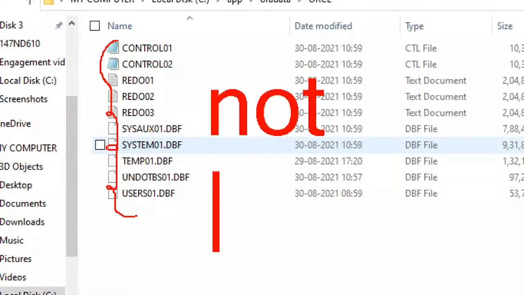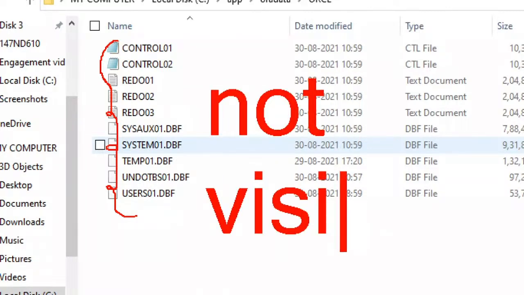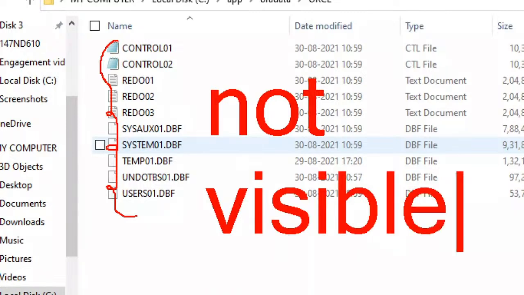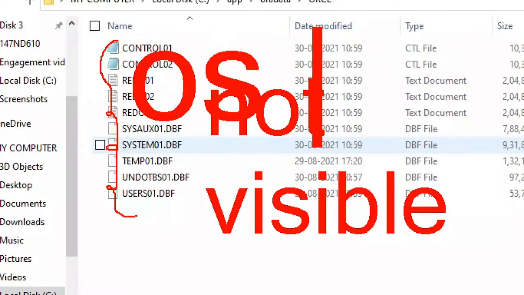This is not visible. That's why a structure which is not visible in the operating system, OS, is called a logical structure. Very important. Tables are not visible in the C drive, D drive like that. Views are not visible in the C drive, D drive, E drive like this. Indexes, functions, procedures are not visible. That is visible in a database, okay, I agree. But unfortunately, that is not visible in the operating system.